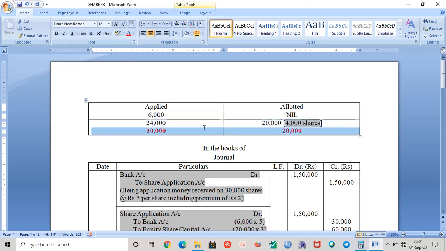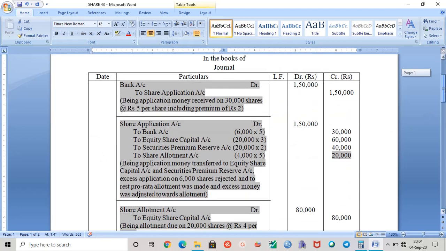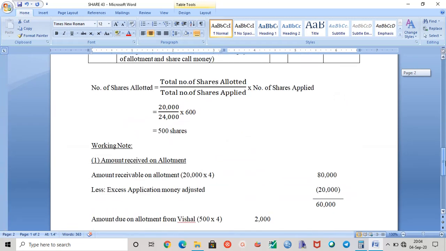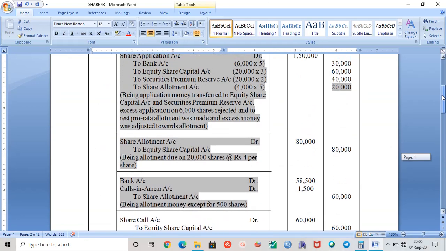Do not apply it on total figures. Apply it where you can see the pro rata adjustment. So this way we can see that on 500 shares, we had this kind of calls in arrear.